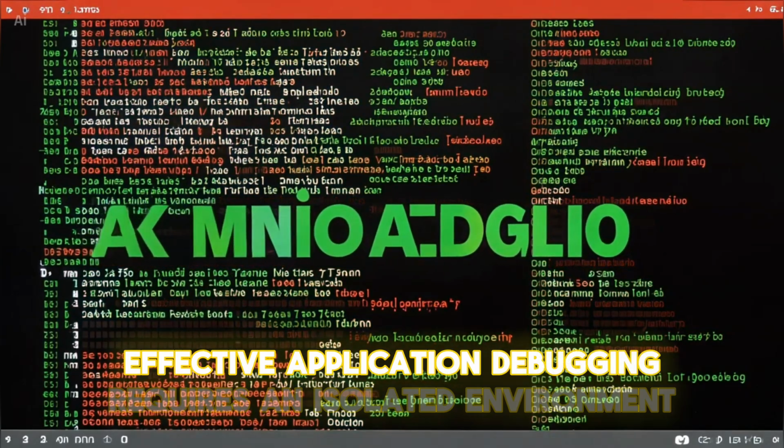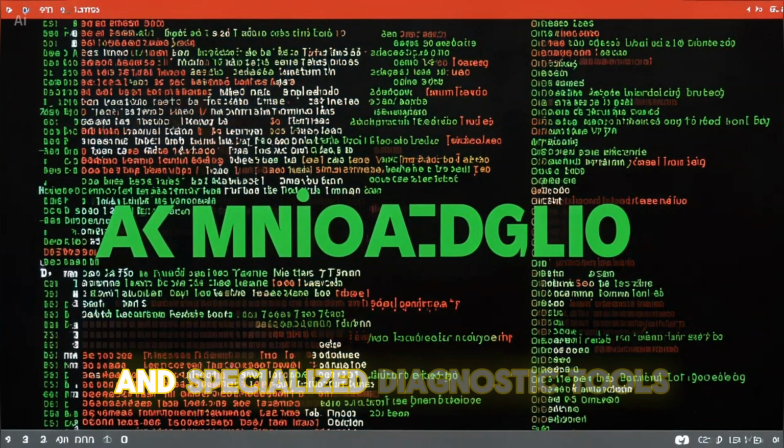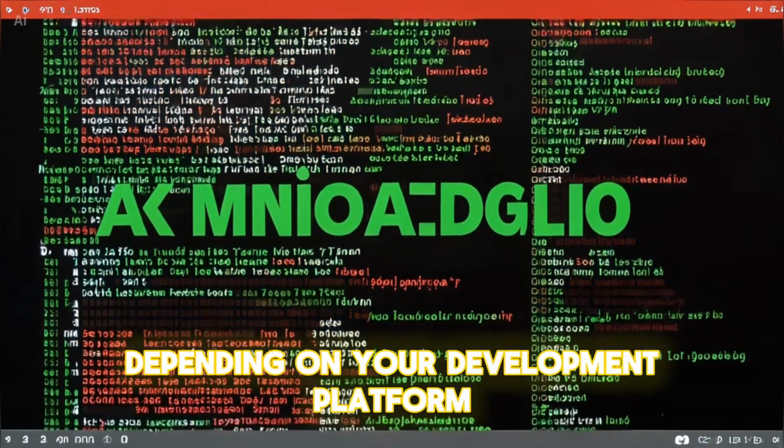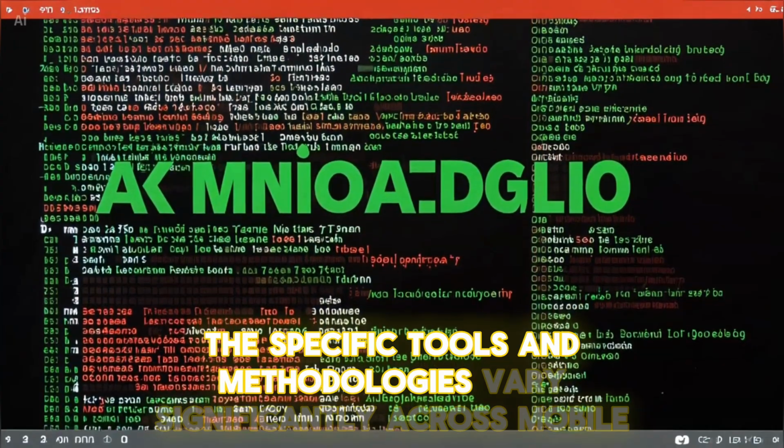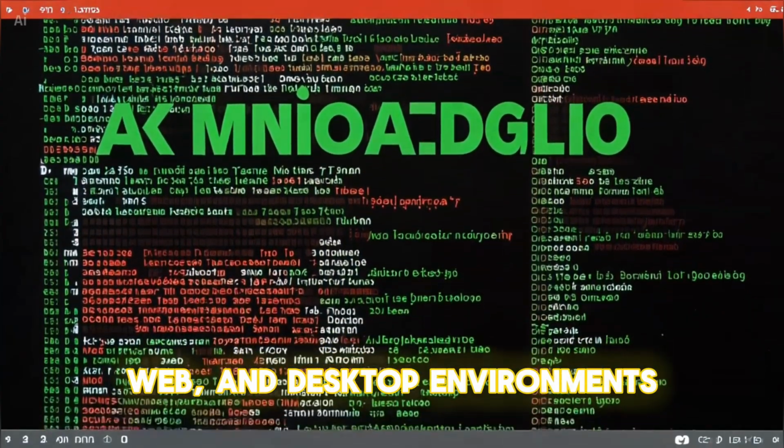Effective application debugging requires an isolated environment, structured logs, and specialized diagnostic tools. Depending on your development platform, the specific tools and methodologies vary significantly across mobile, web, and desktop environments.